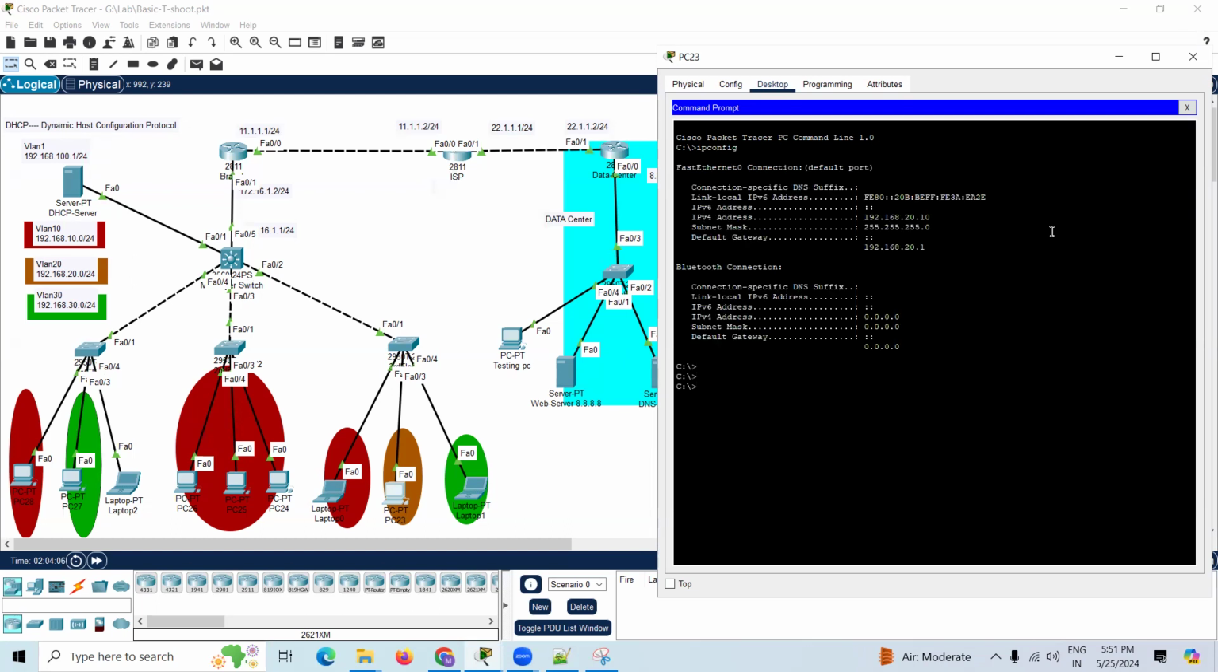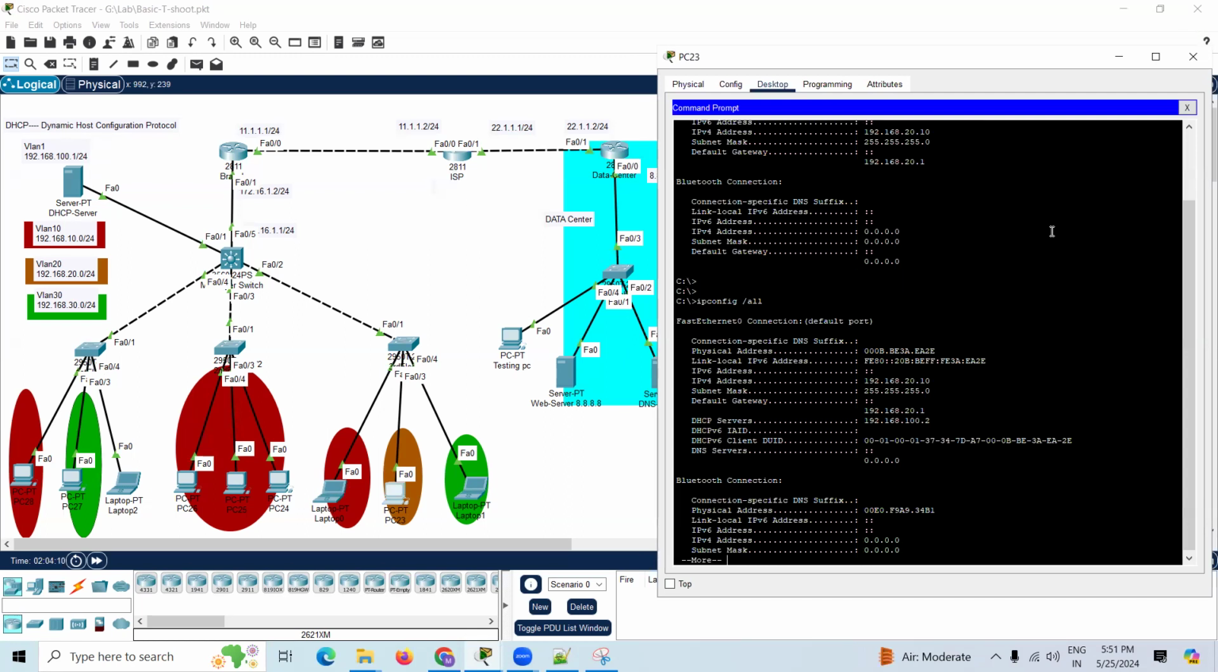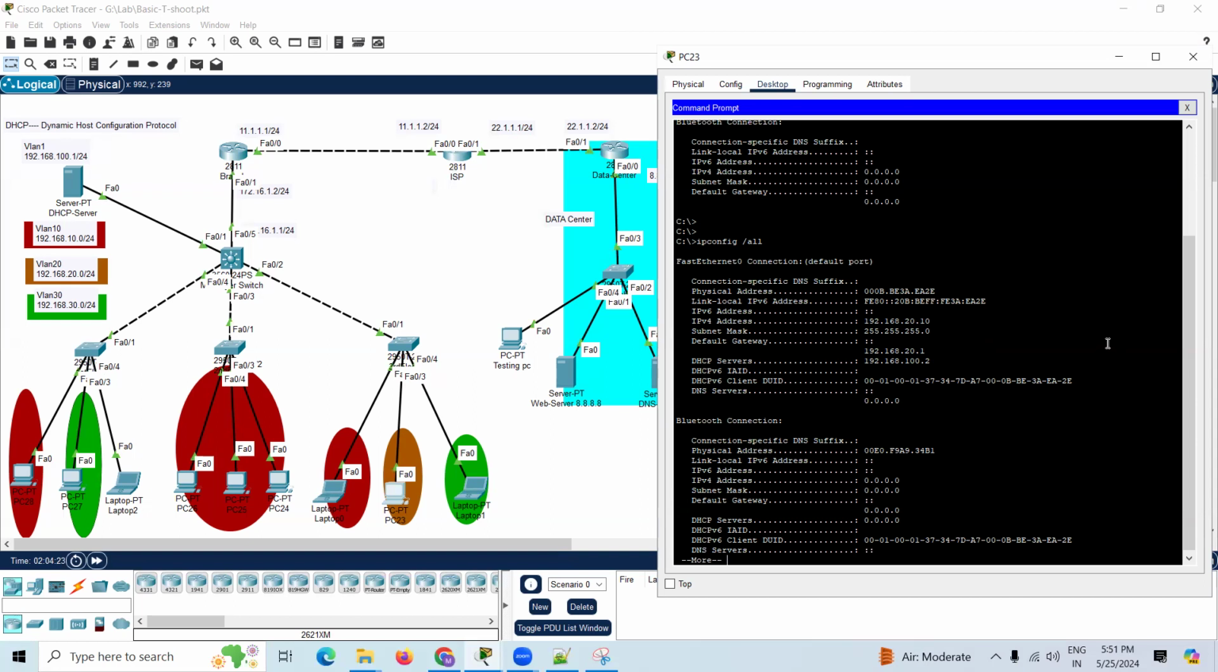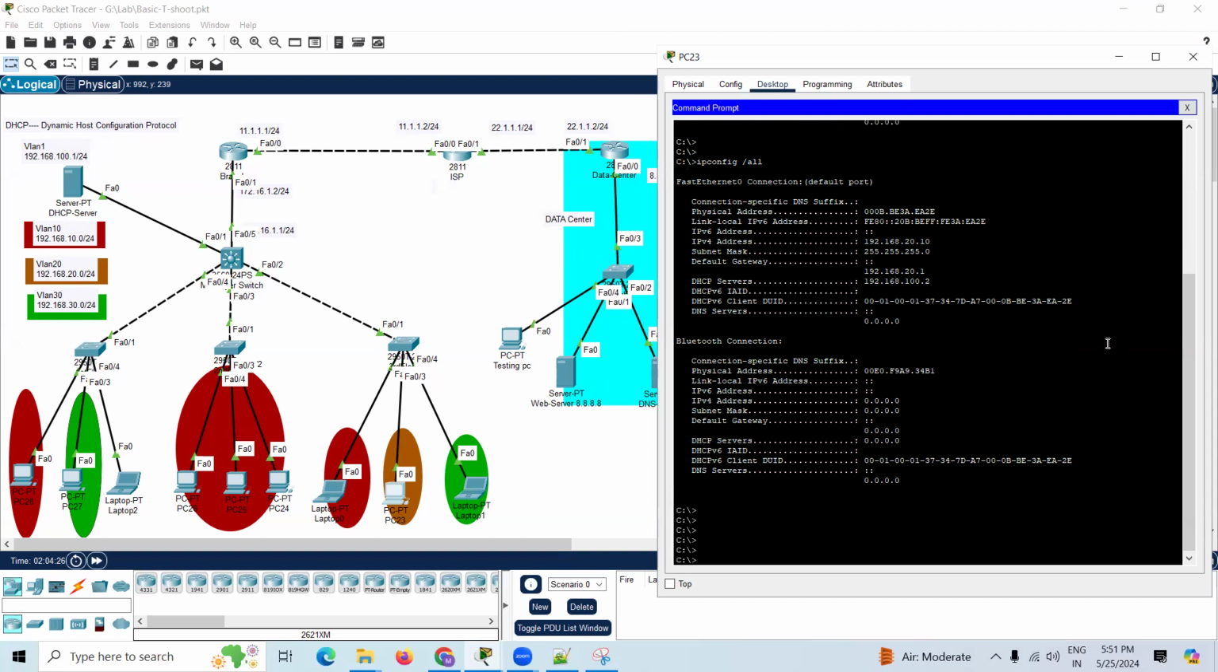Yes, he got the IP address. Then check all the details with ipconfig /all. Everything is fine. He's getting the IP address, the subnet mask, the default gateway. The DHCP server is this one, and the MAC address is also there. Everything is showing.